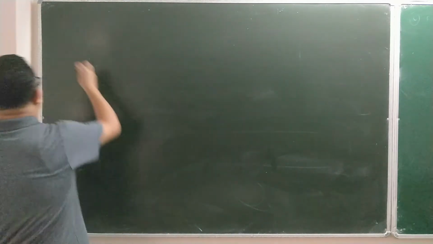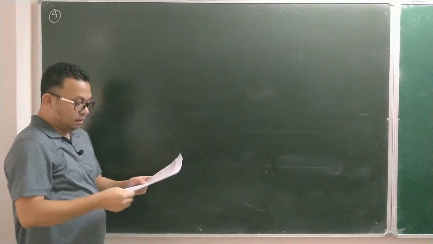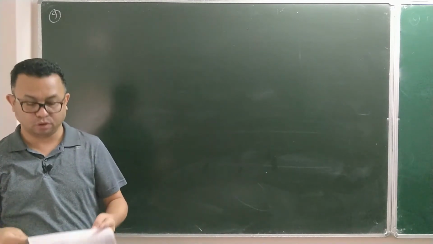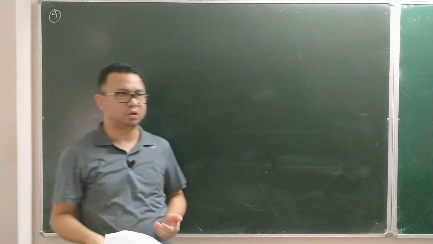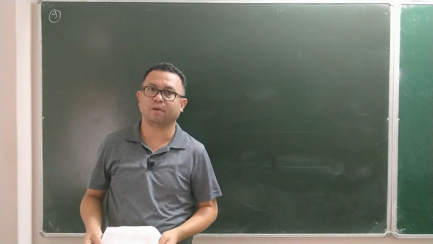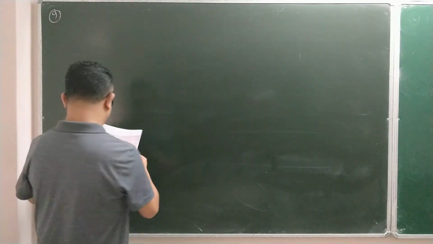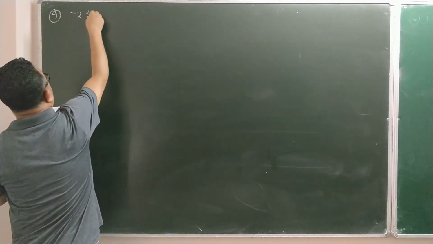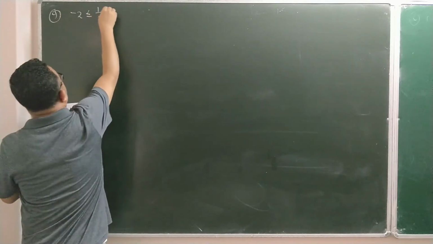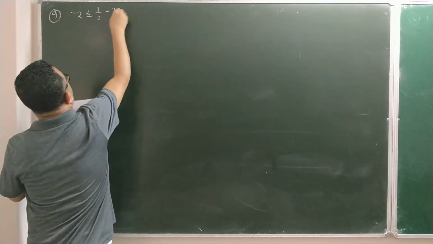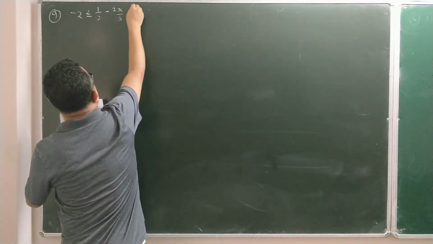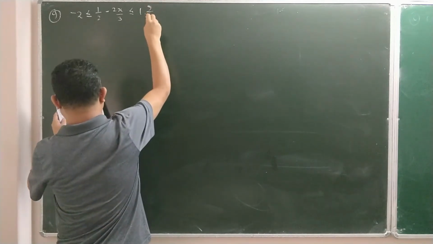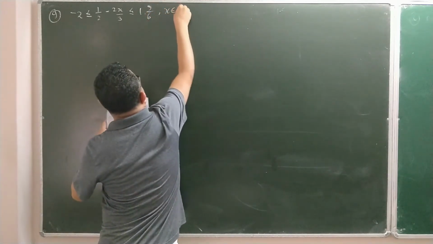Alright, now number 9. It says: find the values of x which satisfy the inequation. Graph the solution set on the number line. So you have to find the solution set, and after finding it, also make the number line. Let me write the question now. It is -2 ≤ 1/2 - 2x/3 ≤ 1 5/6. Okay, now see here, x must belong to natural number.